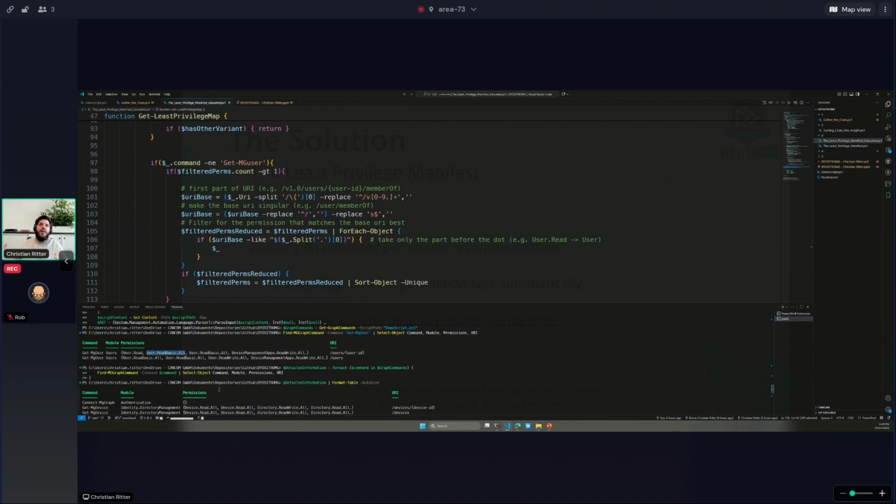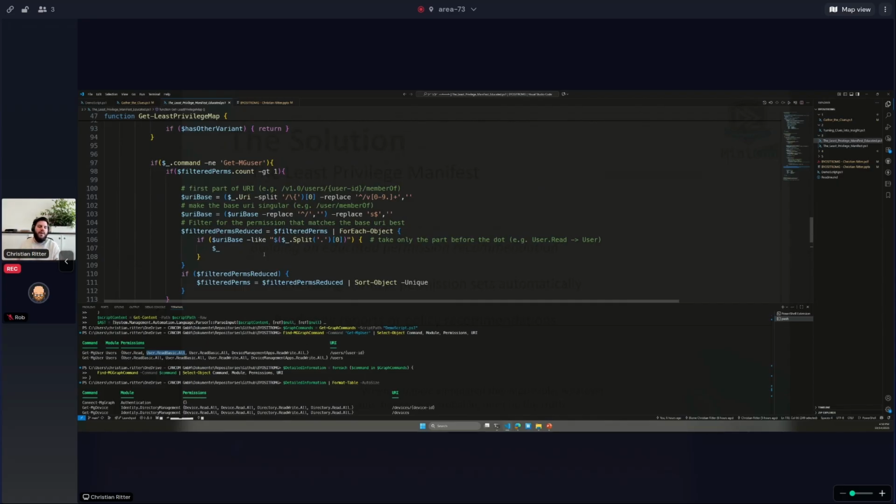ReadBasic.all is a permission which has a very limited subset of properties that you can retrieve from the endpoint, compared to user.read.all, where you can get a bunch more properties. And I don't speak about consistency level right now.